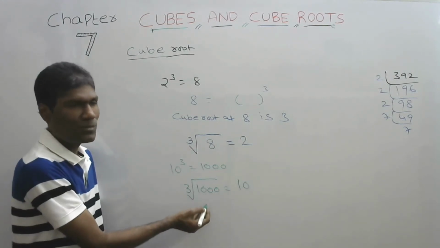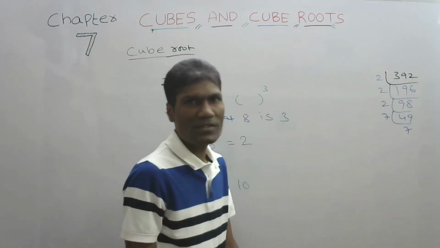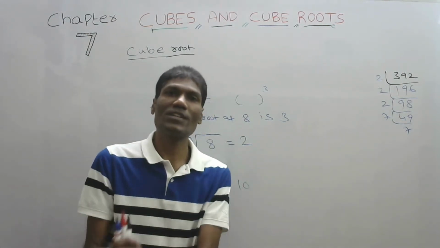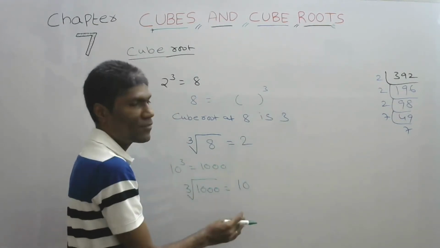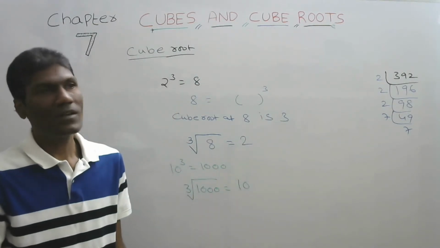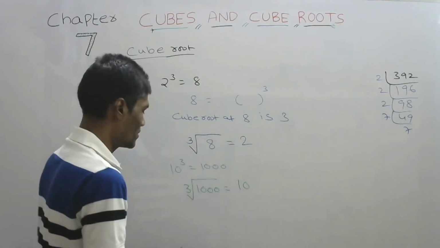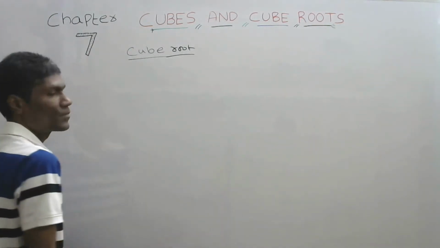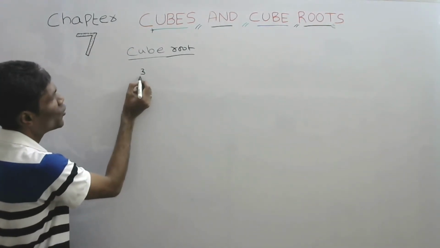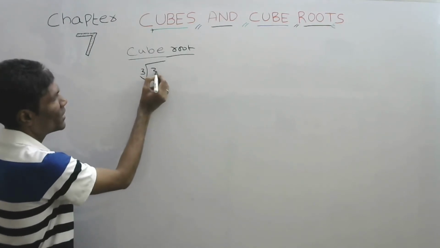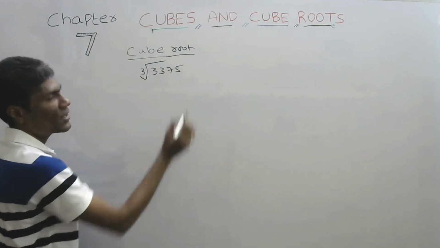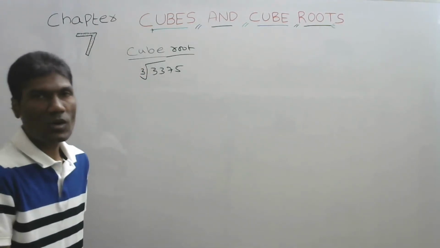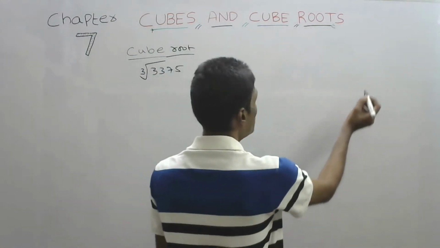How to find it? A simple process: by using prime factorization, dividing into groups. Each group will consist of 3 numbers, and we will take one from each group. Shall we see one example? Let us see. Now let us find the cube root of 3375. This is the notation we are using, cube root of. So how do we do the prime factorization?